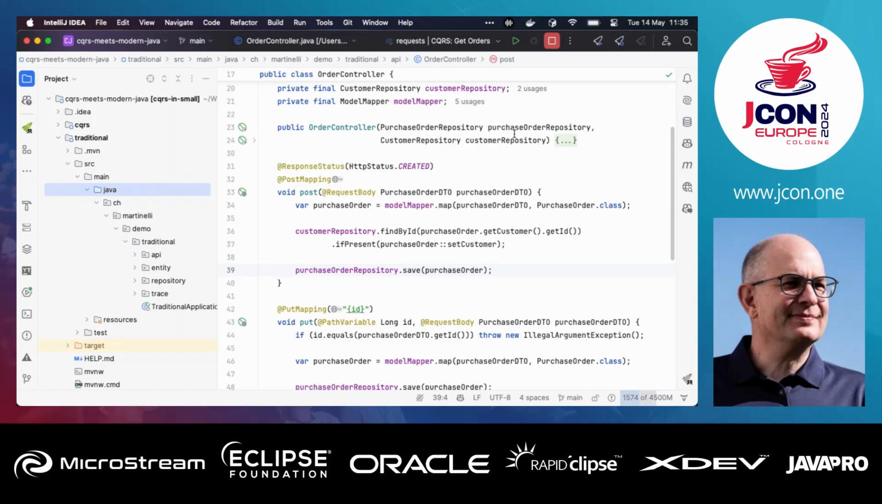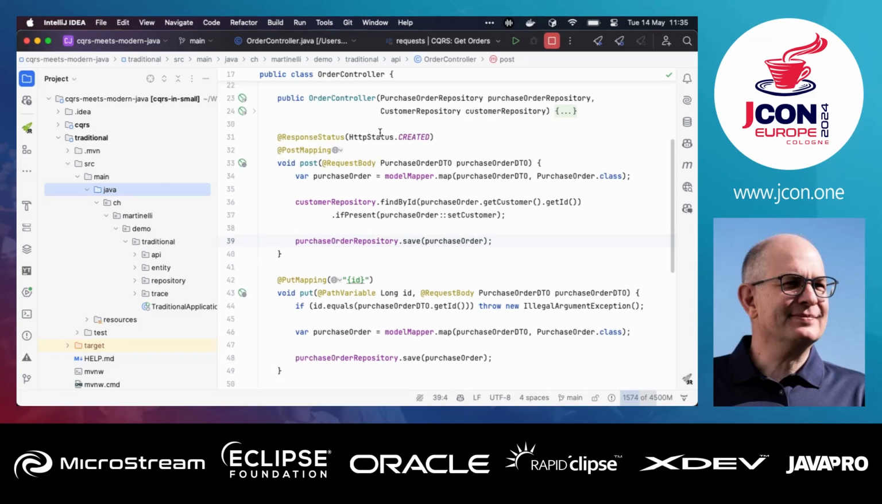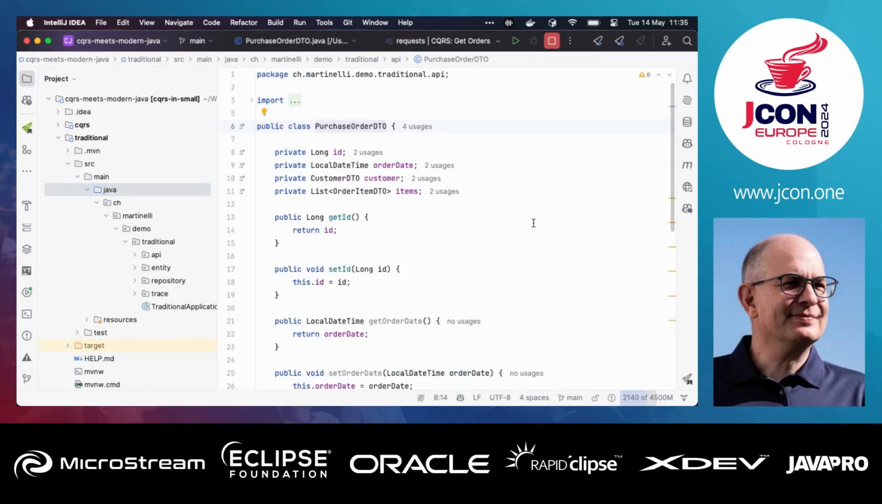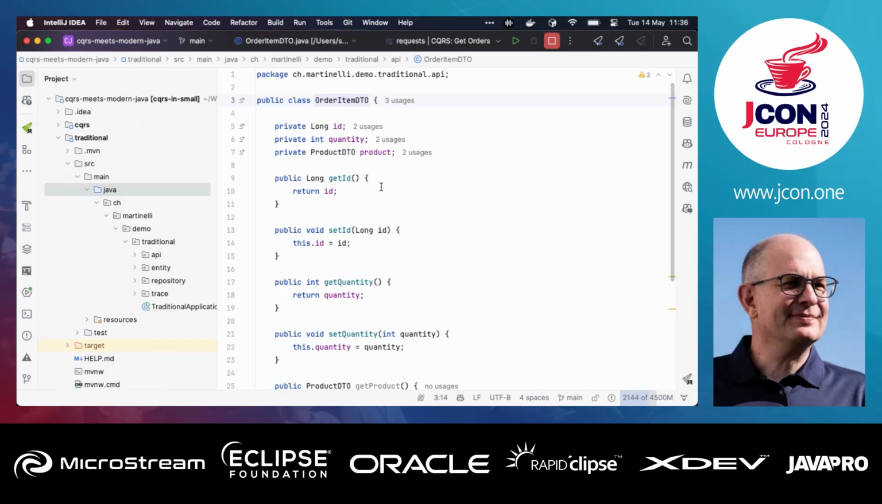But the order controller uses the repositories. So we have a get mapping and a post mapping. Let's begin with that. We have a DTO, it's called purchase order. The purchase order has a customer DTO and a list of order item DTOs. And the order item DTOs have an ID, quantity, and the product DTO. So we have a nested structure that we send back and forth on our REST controller.